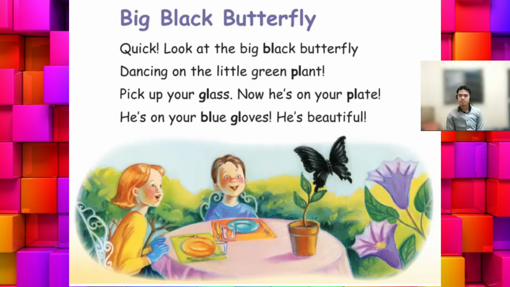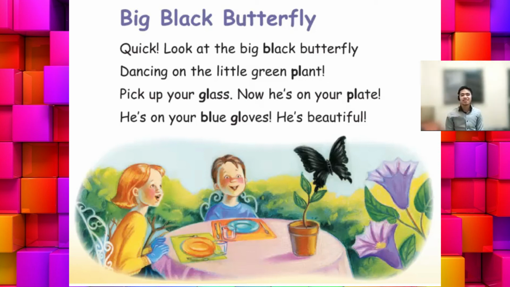Quick! Look at the big black butterfly dancing on the little green plant. Pick up your glass. Now he's on your plate. He's on your blue gloves.